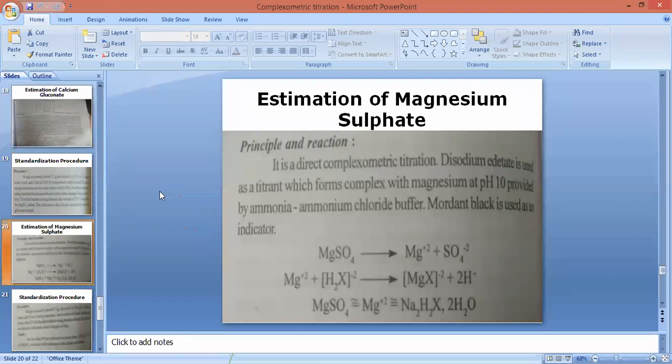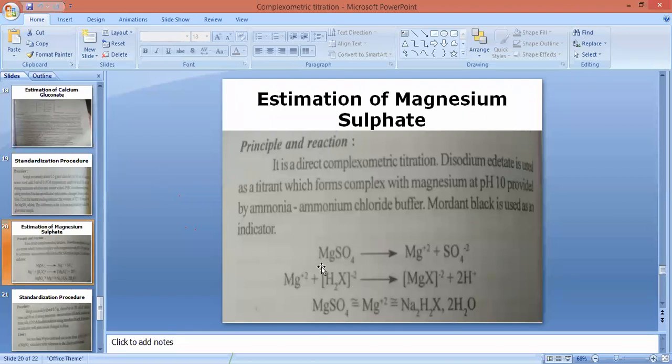For maintaining the conditions alkaline, we are going to add ammonia buffer. Lastly, we are going to add indicator. Most commonly used indicator in case of complexometric type of titration is Eriochrome Black T. Next, contents in the burette will be 0.05 molar disodium EDTA. So we are going to add 1 ml of standard solution of EDTA to contents in the conical flask containing magnesium sulfate. Formation of complex between disodium EDTA and Mg takes place. That is, Mg entity will react.